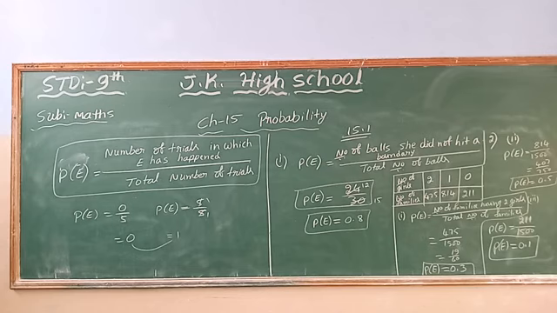It's very easy to find the probability of an event. Always remember the probability value remains between 0 and 1. Only one formula is there to find the probability of an event, that is, the number of trials in which E has happened divided by the total number of trials. You have to use it to solve this exercise, children.